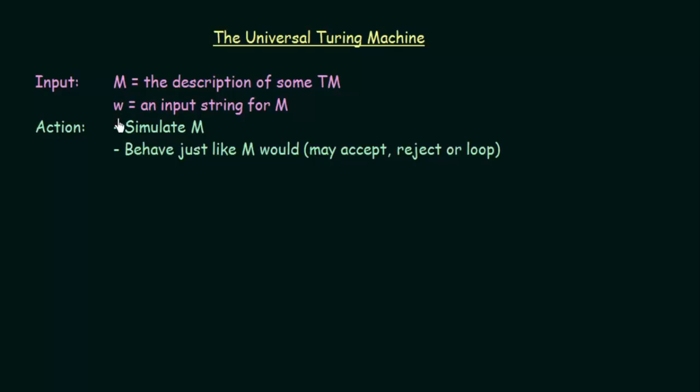And then W is an input string for M. So W is an input string that we have for the Turing machine M that we have. So these two will be passed to the universal Turing machine. And what are the actions that it will perform? It will simulate M. It will simulate the Turing machine M that we have, and it will behave just like M would behave. So it may sometimes accept, it may sometimes reject, or sometimes it may loop.